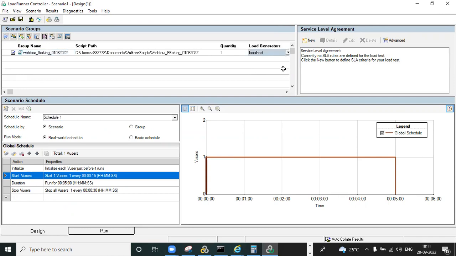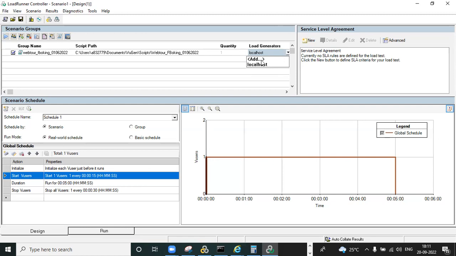Based on the number of users, you need to add the number of load generators, LGs. For example, the capacity could be like this: maybe for 500 users, one LG will be suitable. For more than 500, like 501, you need to add one more load generator. And after that, for 1000 users, you would use two LGs.